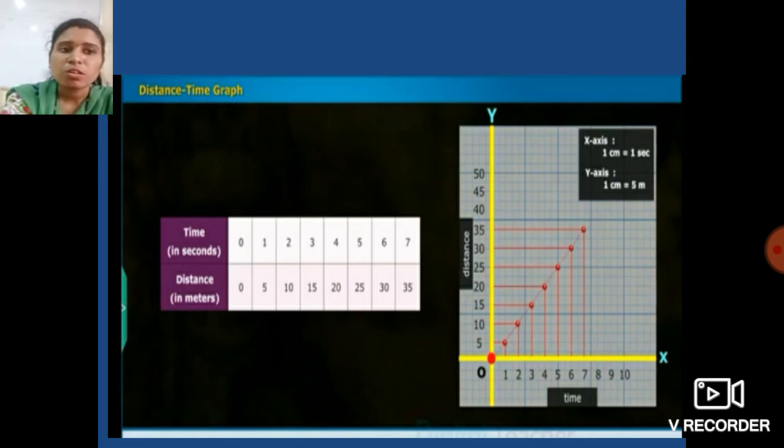Students, here the words uniform motion and non-uniform motion have come. First, what do we mean by motion? This we are going to study over here, and afterwards, what exactly are uniform motion and non-uniform motion? Okay students, I hope all of you got this topic.